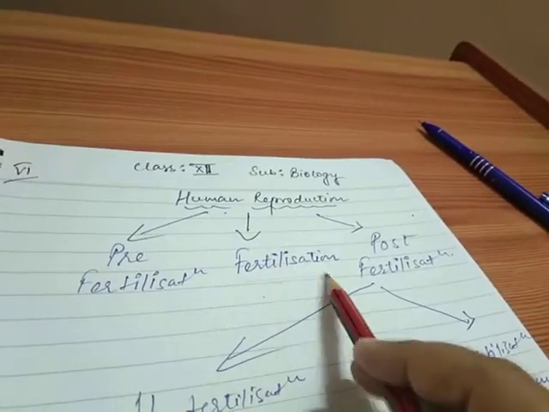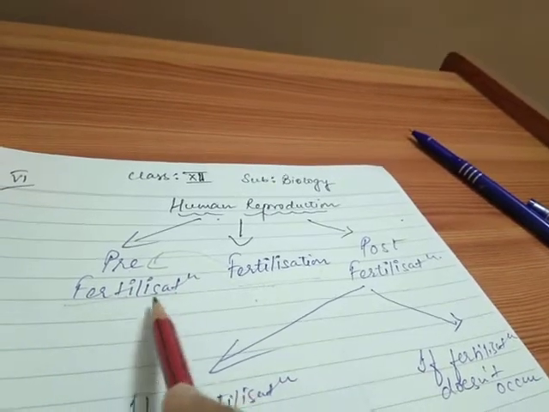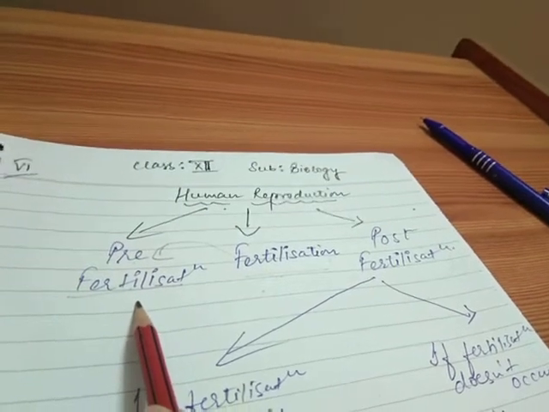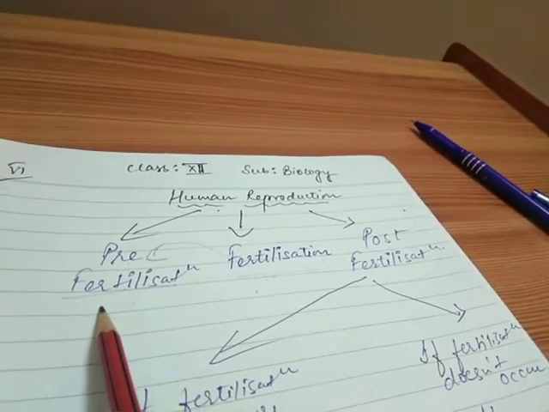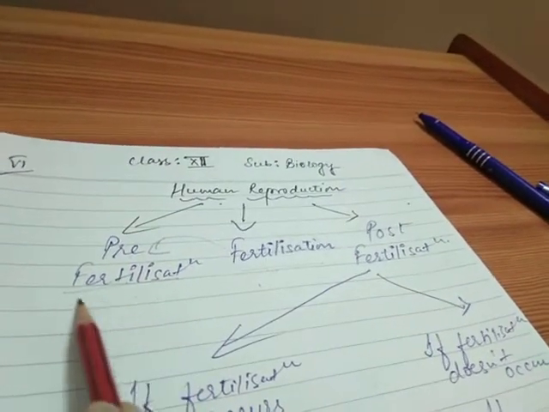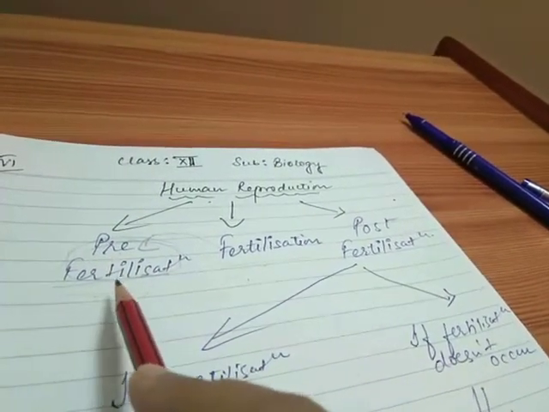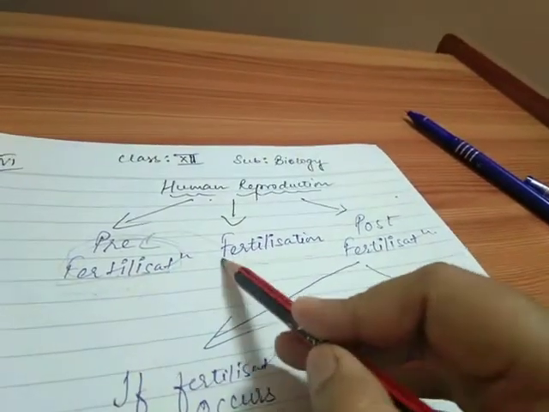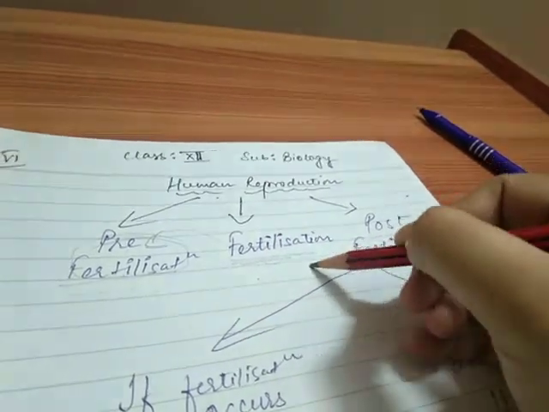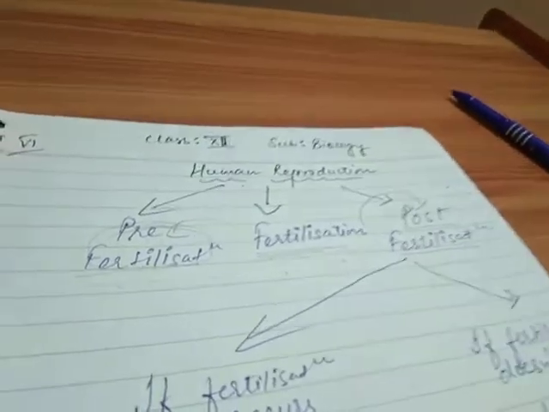But before the fertilization process, the events which take place are known as the pre-fertilization events, which include gametogenesis. You have already studied the process of gametogenesis in your earlier classes, that is the spermatogenesis and the oogenesis, where the male gamete and female gamete are formed. So the pre-fertilization event actually comprises the processes which form the required materials for the next event, that is the fertilization process. Once the fertilization process is completed, the next event which takes place is the post-fertilization event.